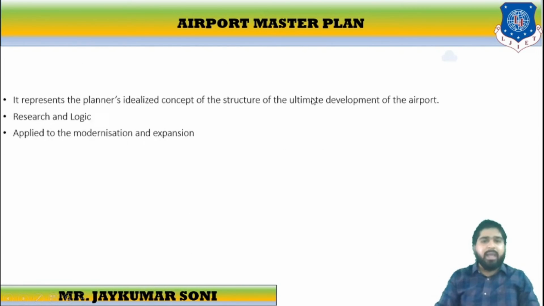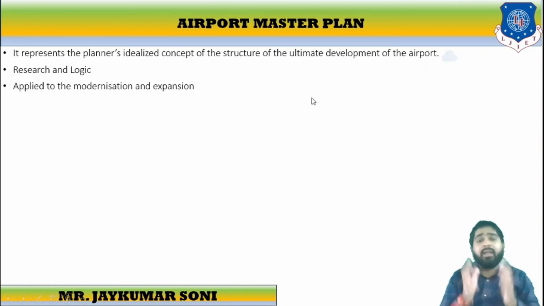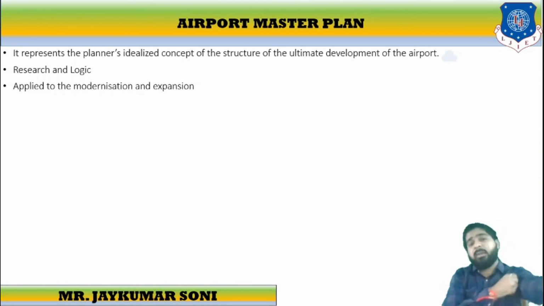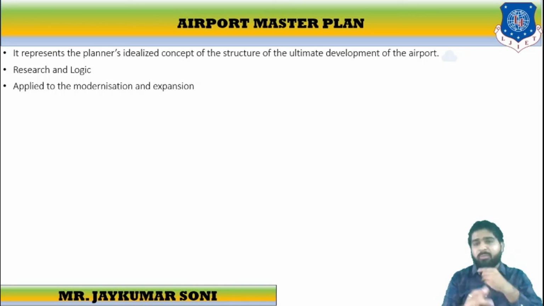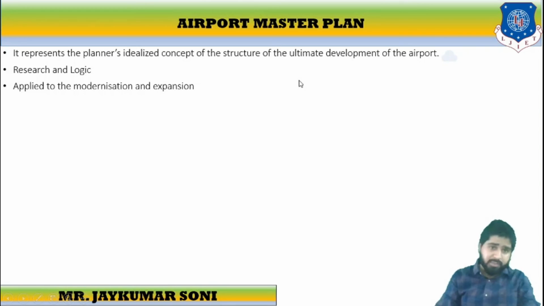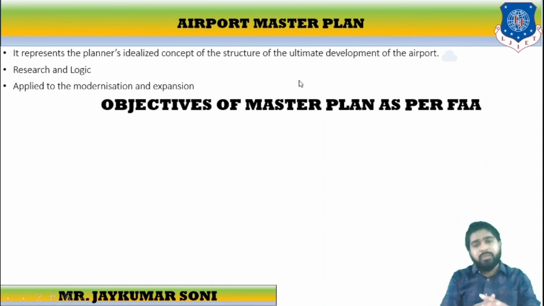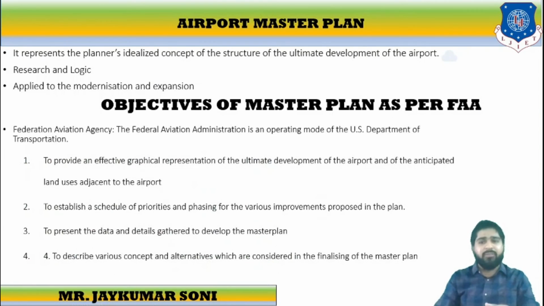Now let us discuss the airport master plan. The airport master plan represents the planner's idealized concept of the structure of the ultimate development of the airport. It should have certain research and logic. It should be applied to the modernization and expansion. Now, what are the objectives of the master plan as per FAA? FAA stands for Federal Aviation Administration. It is the operating mode of the US Department of Transportation.